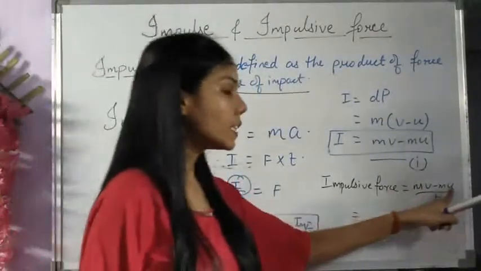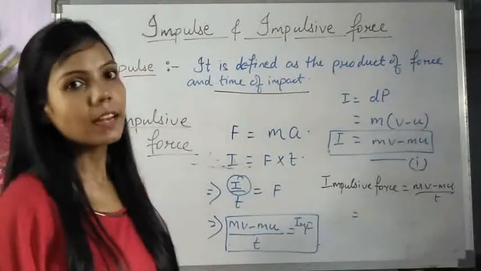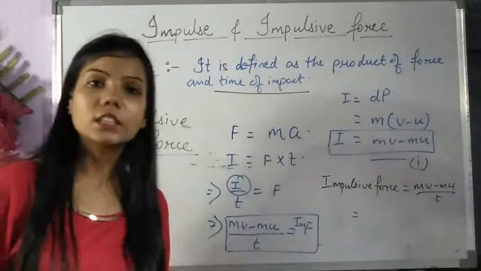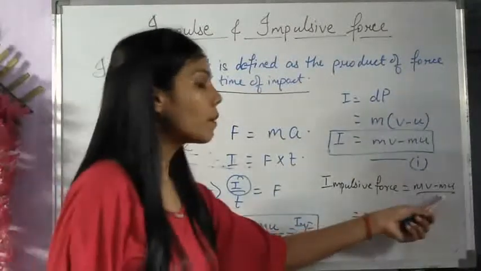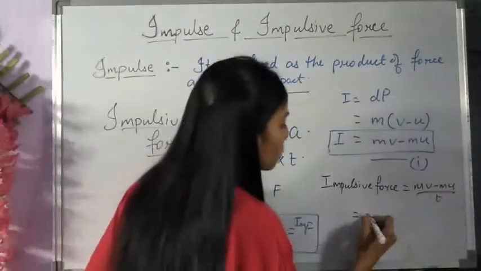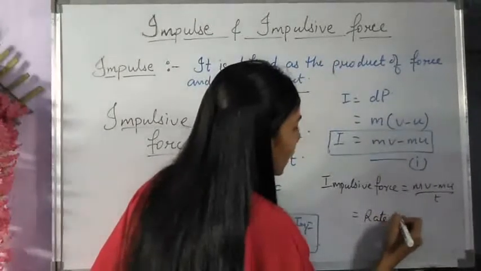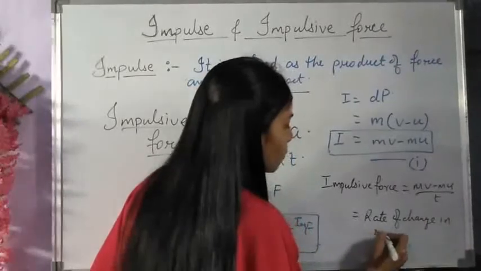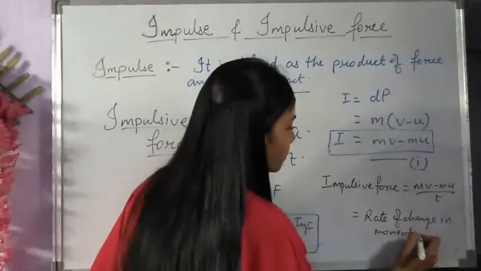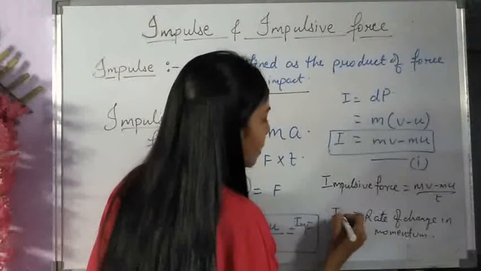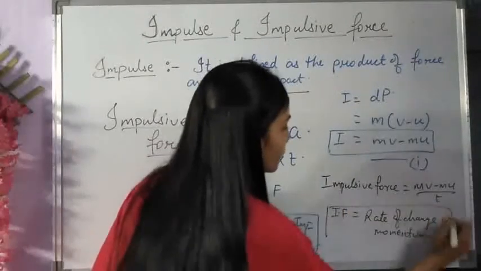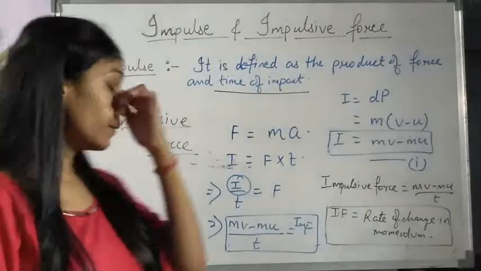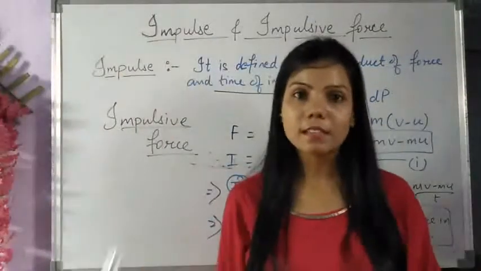And if we divide change in momentum by time, or if we divide any quantity by time, that gives us the rate at which it is changing. So change in momentum divided by time is rate of change of momentum. So this will be equal to rate of change of momentum, and this is our impulsive force. This is all about impulse and impulsive force. So I hope this is clear.